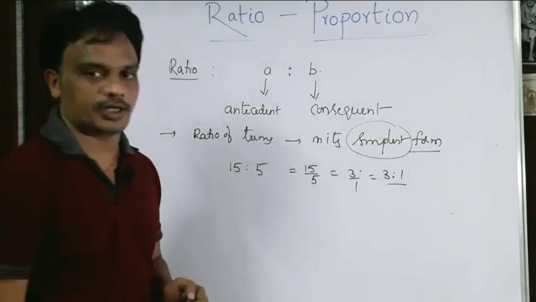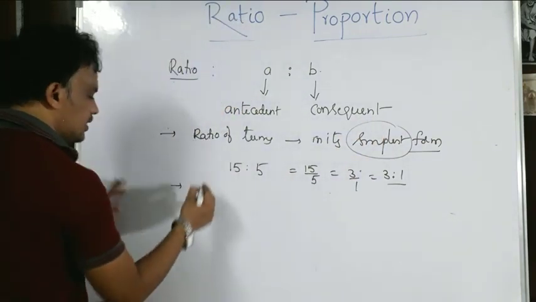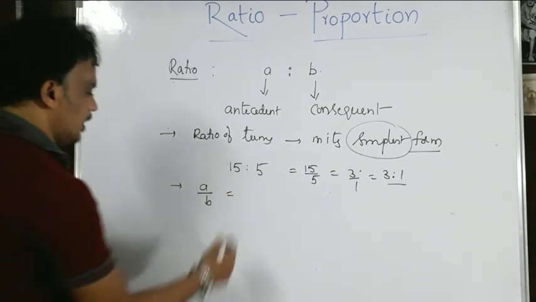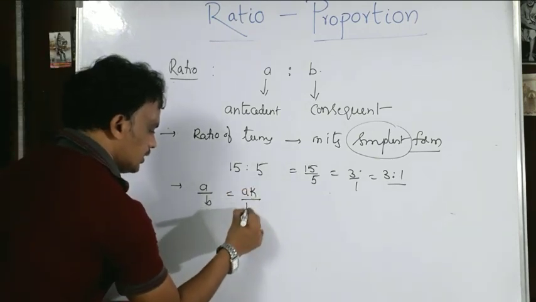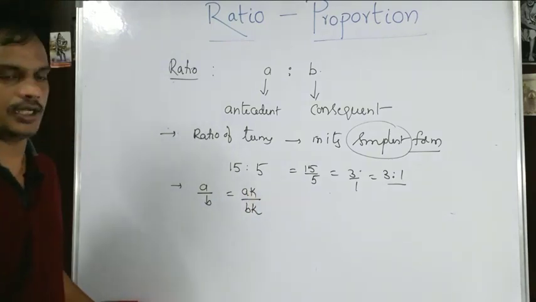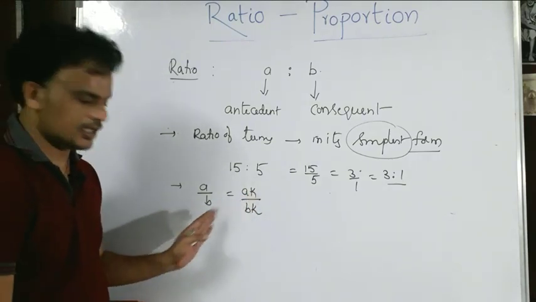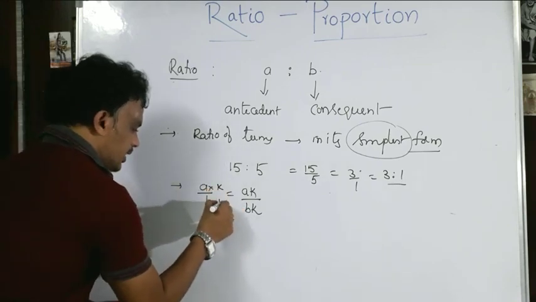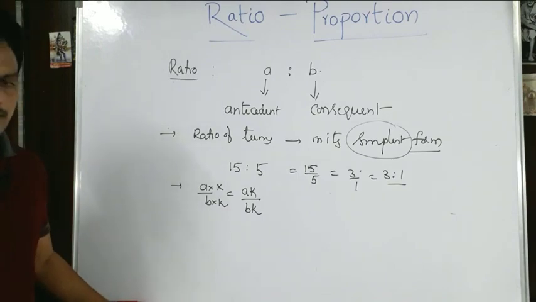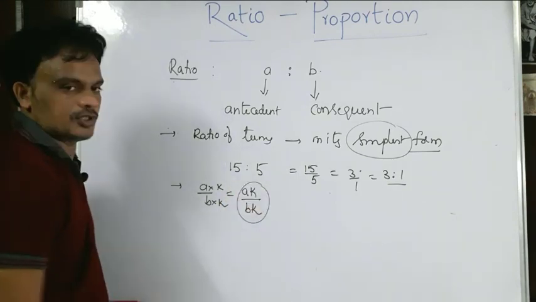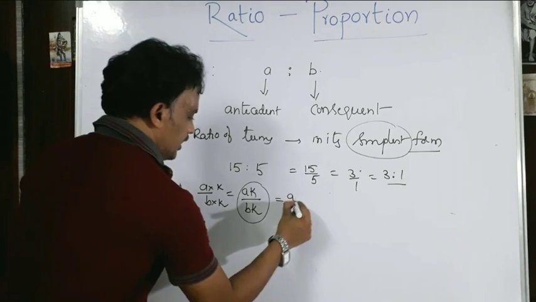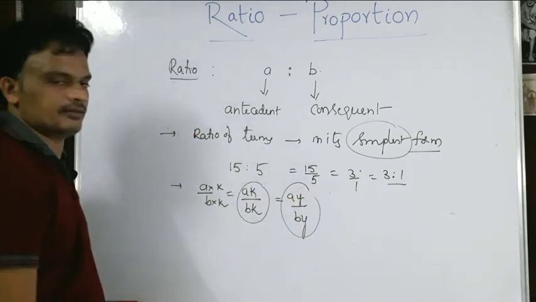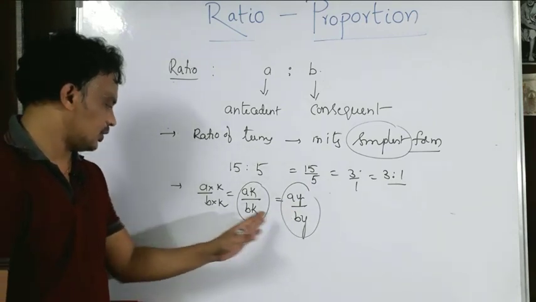One more thing: if A is to B is one ratio, and A into K is to B into K, this is the equivalent ratio of this one. What am I doing here? Both numerator and denominator are multiplied by a constant K, then this is the equivalent ratio. Or else A into Y by B into Y, multiplying with another constant Y, which is also the equivalent ratio of this one.